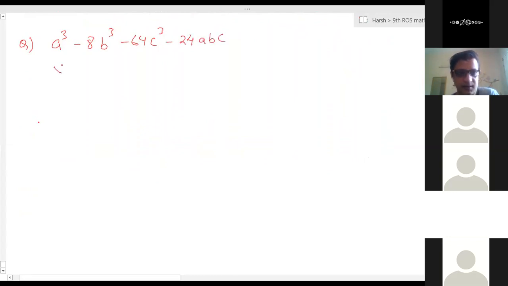So here x is equal to a, y will be equal to minus 2b, z will be equal to minus 4c.